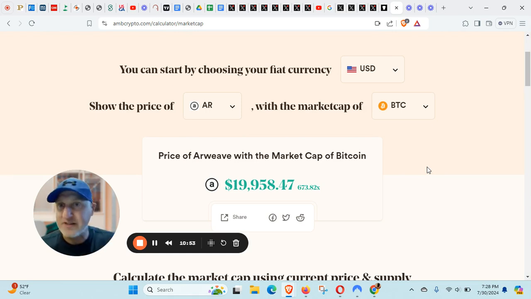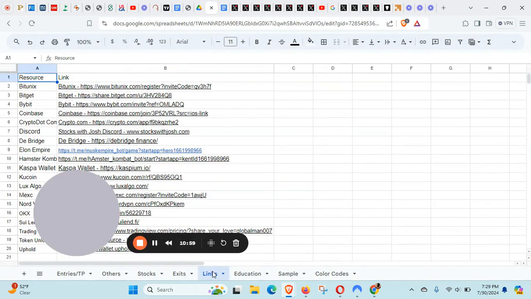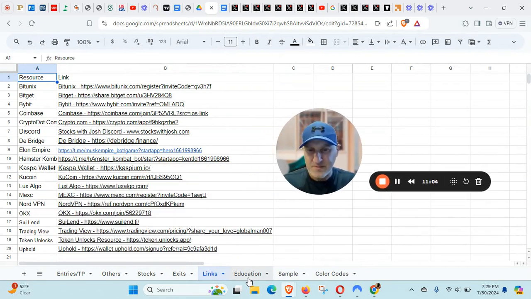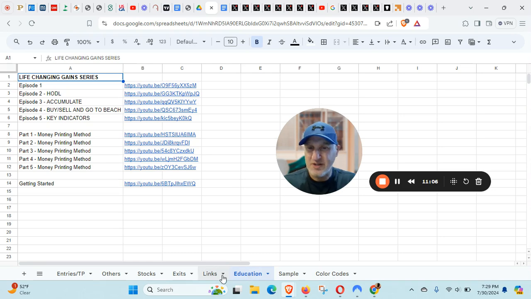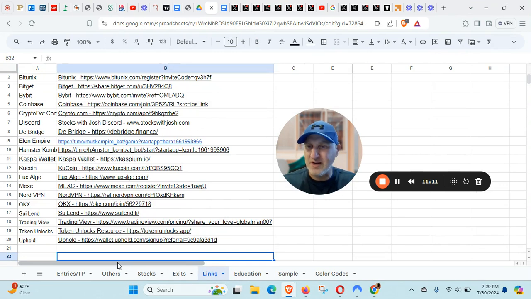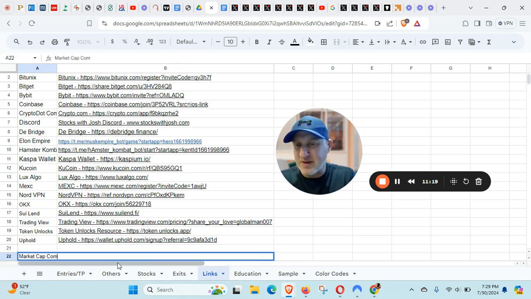And I'm putting this in my cheat sheet. I'm going to do it right now. So it's in my cheat sheet under, where are we going? Is it under links? Here, under links. It's under education. Links. We'll put under links. I might have to create a new section here. Don't know what this would be called. This is the market cap calculator. Comparison calculator. I think that's probably what it should be called.